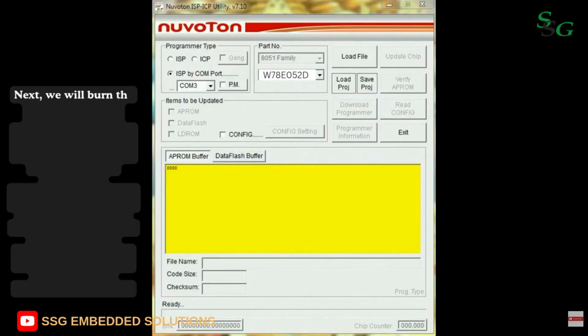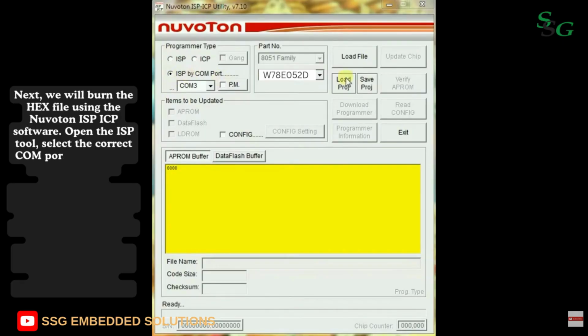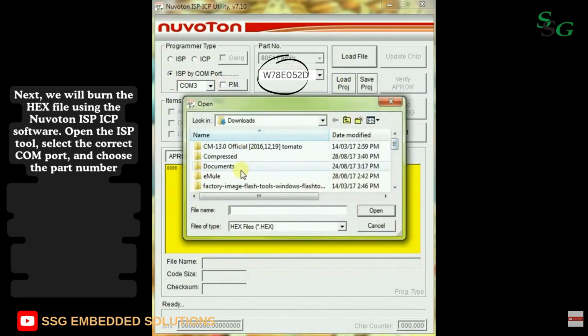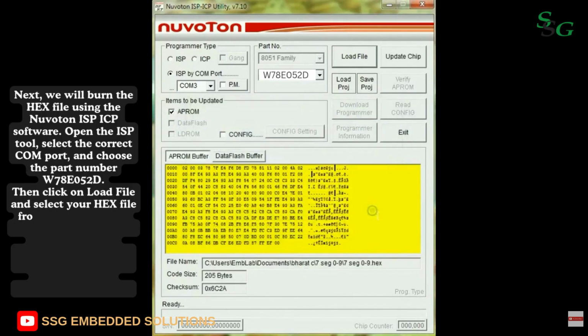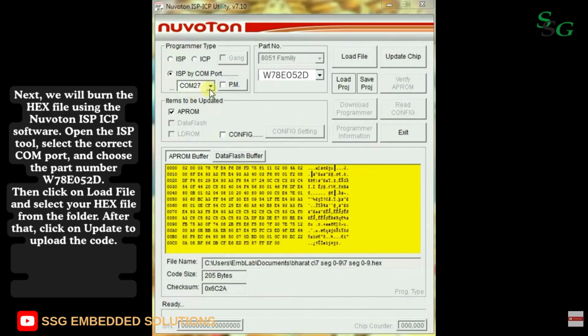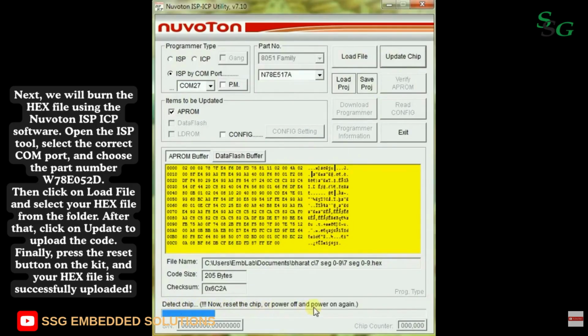Next, we will burn the hex file using the Nuvoton ISP/ICP software. Open the ISP tool, select the correct COM port, and choose the part number W78E052D. Then click on Load File and select your hex file from the folder. After that, click on Update to upload the code. Finally, press the Reset button on the kit, and your hex file is successfully uploaded.